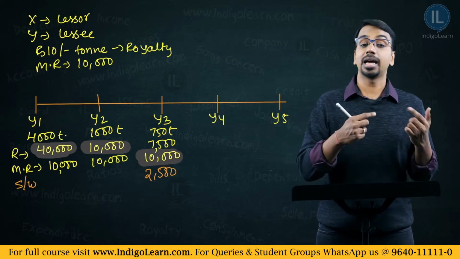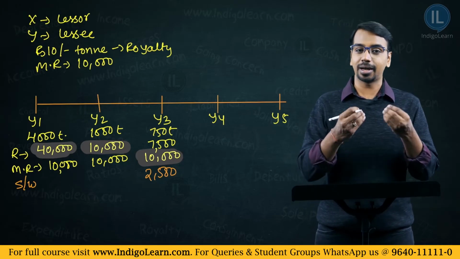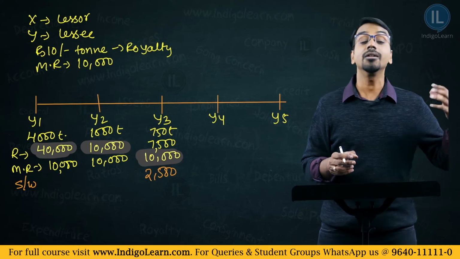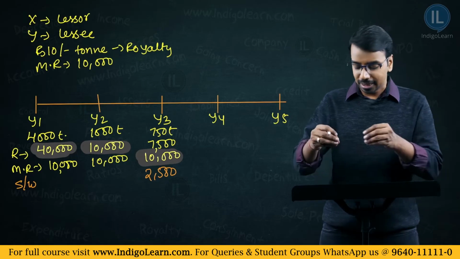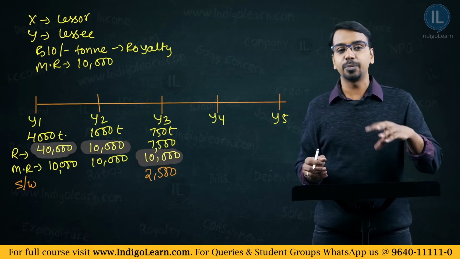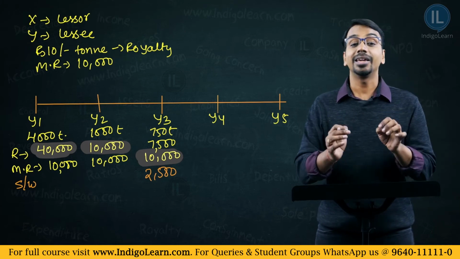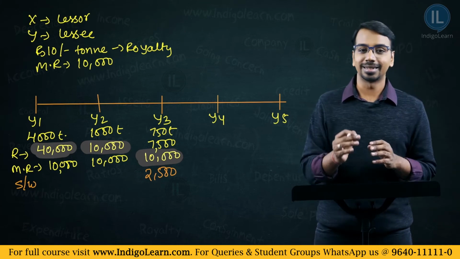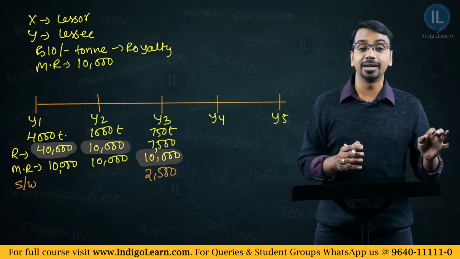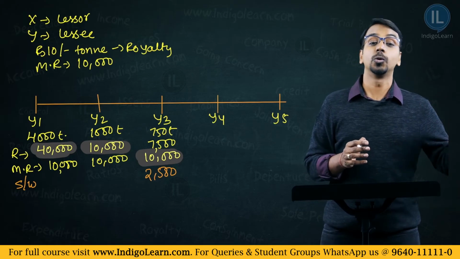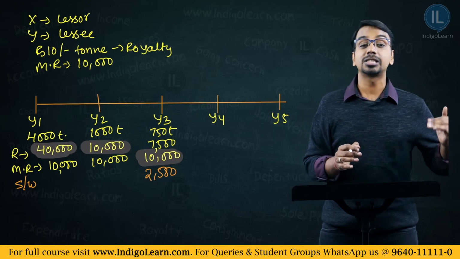Now, multiple scenarios are possible. The first scenario could be this short workings is lost in the current year. There is no provision for set off in the future. Means if the agreement says that there is no provision for set off in the future, this 2,500 is a gone case. The lessee pays 10,000, that becomes the expenditure and it is done. Okay. But if there is a provision for recoupment, let us say the lease agreement has a provision that short workings arising in any year can be set off in the next 2 years.